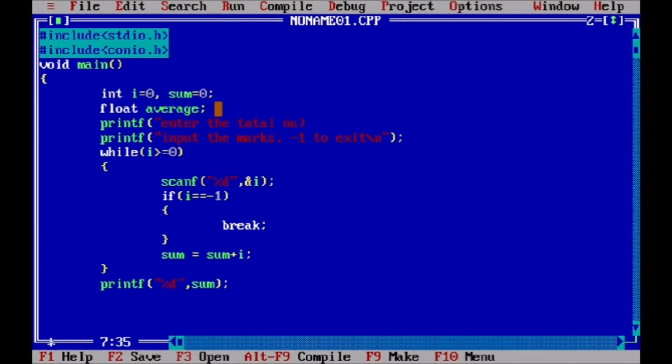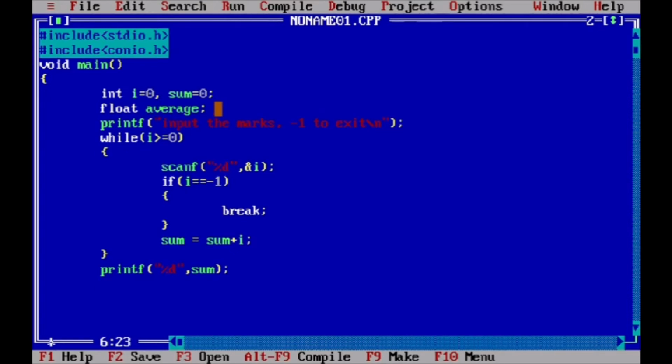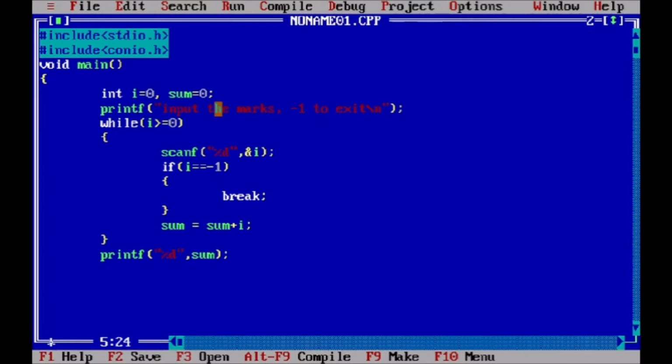Suppose you want to enter 5 numbers and then you press -1, so it directly exits. Otherwise, if you want this example simple, it is basically for the break statement, so you can skip this part also. It is a simple example of the break statement.